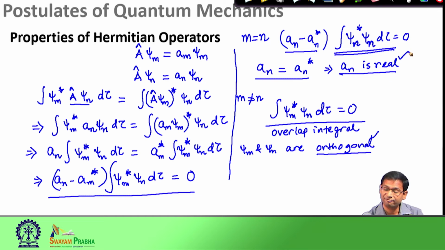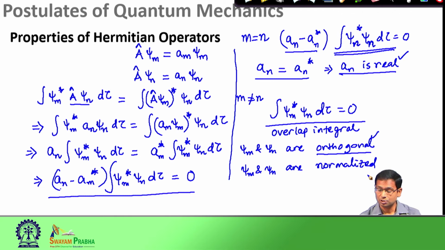We already saw that the eigenvalues of a Hermitian operator are real. Now, we see that eigenfunctions of a Hermitian operator are orthogonal, but we also know that we already have normalized these wave functions psi n and psi m. So, psi m and psi n are already normalized, because we know that if we have a well behaved function, we can always normalize them. So, these two conditions together, that when the wave functions are orthogonal and they are individually normalized, when these two conditions are met, then psi m and psi n, or these wave functions, are called orthonormal.